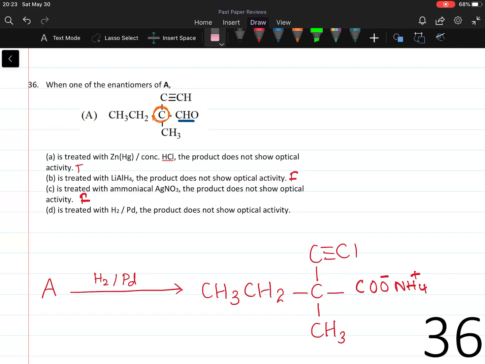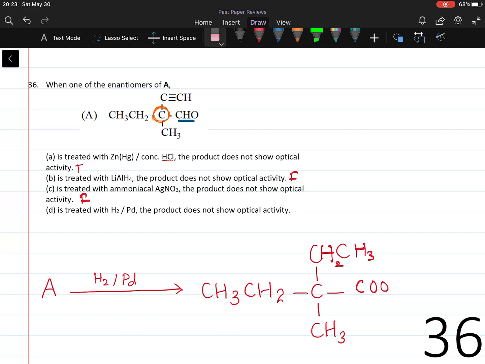H2 palladium is a hydrogenating agent in which palladium is the catalyst. Palladium is a weak catalyst, but its activity is enough to hydrogenate the alkyne group, forming CH2CH3.